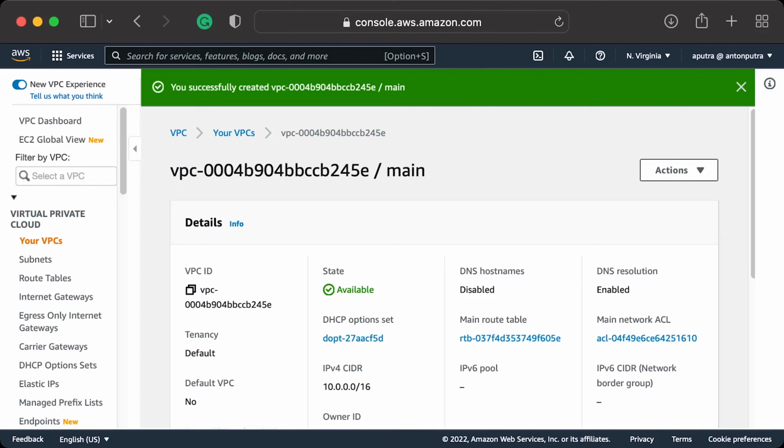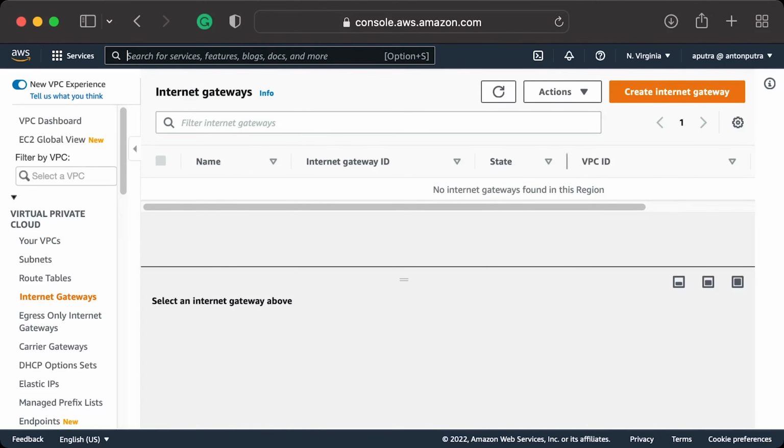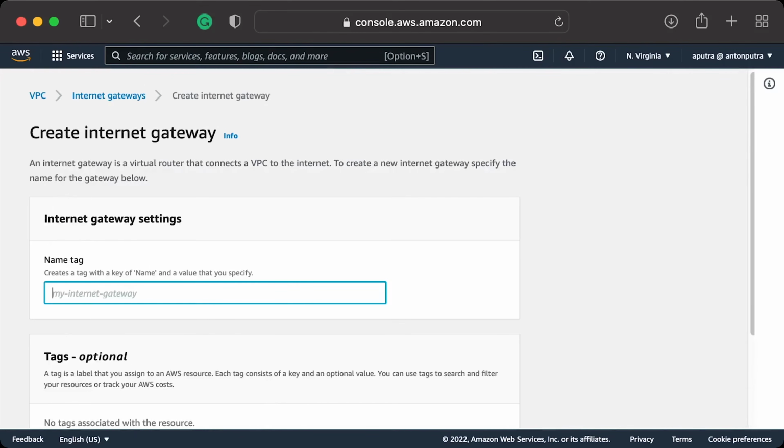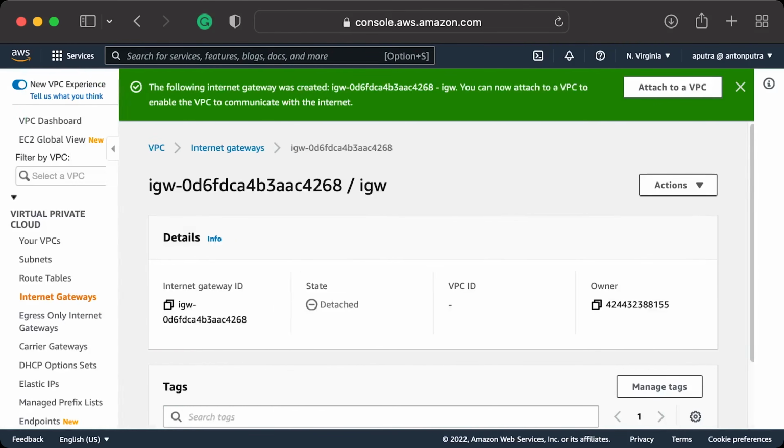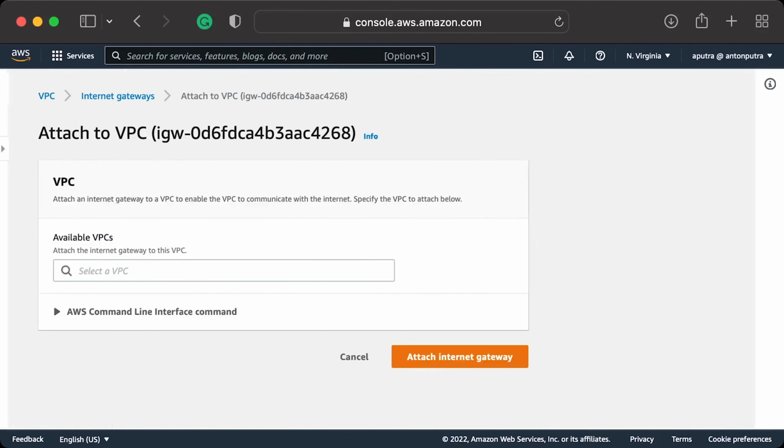Next, we need to create an Internet Gateway to provide internet access for public subnets as well as internet access for the NAT gateway. Call it IGW for Internet Gateway and click Create. Don't forget to attach it to your VPC.